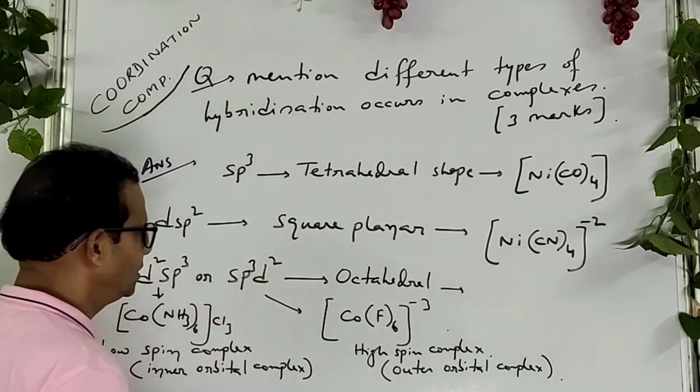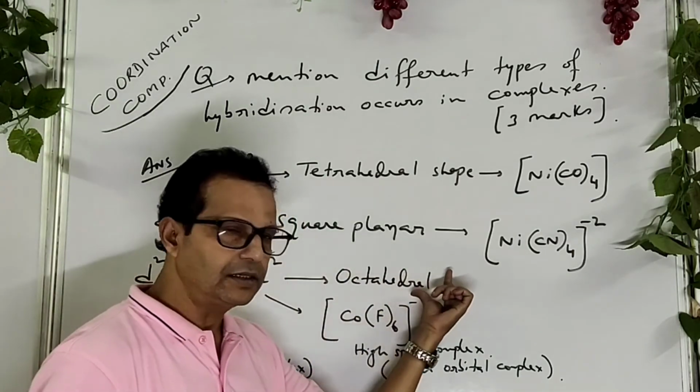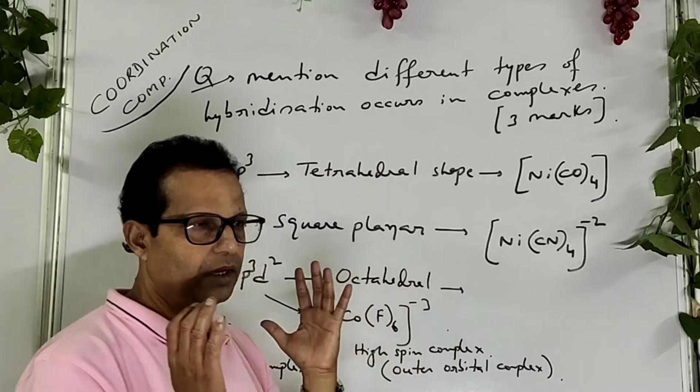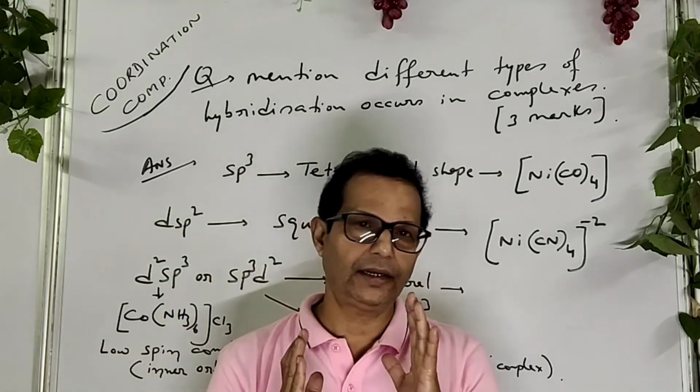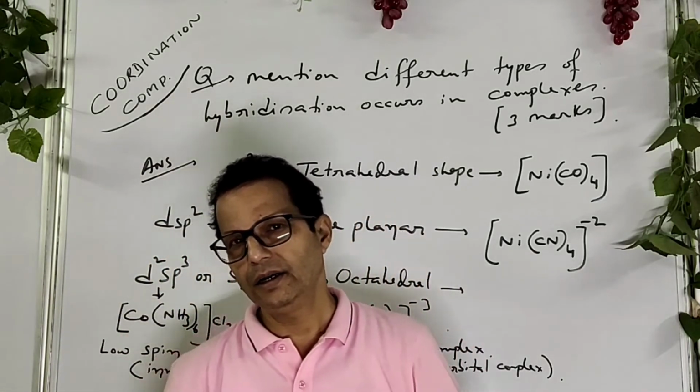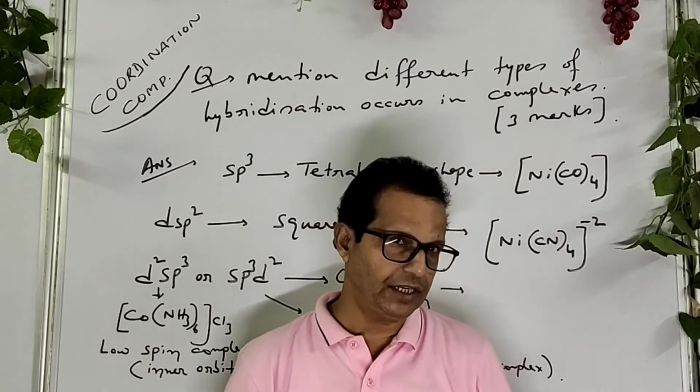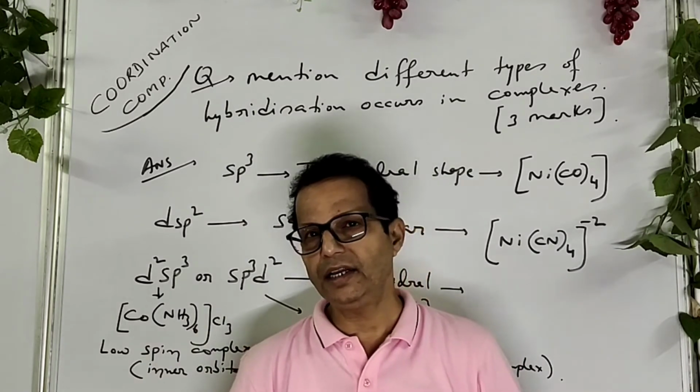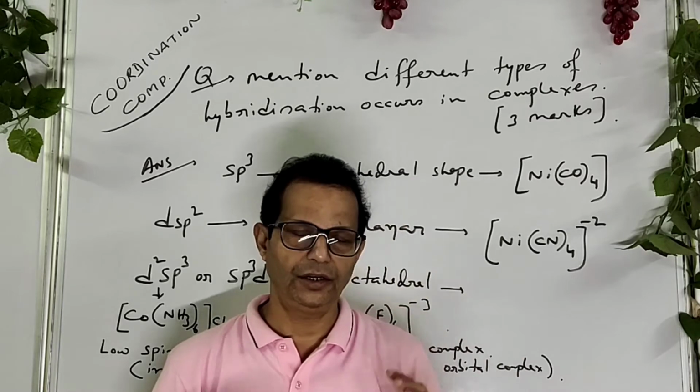This is the difference. So this is a board question. What is the difference between d2sp3 and sp3d2 hybridization?